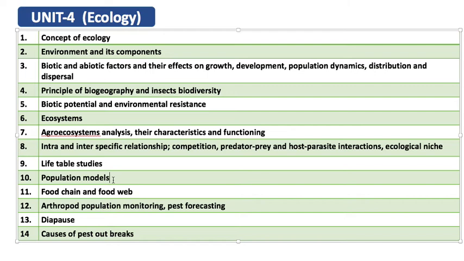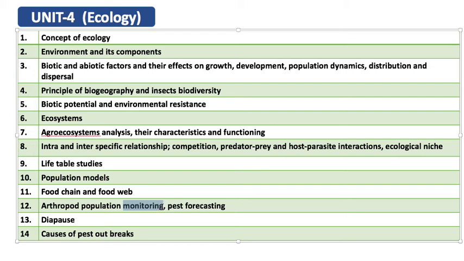Then food chain and food web. A food chain is the relationship among organisms where they transfer energy by eating or getting eaten. Okay, so that is known as a food chain. And when several food chains are connected to each other, that is called a food web. And coming to arthropod population monitoring.